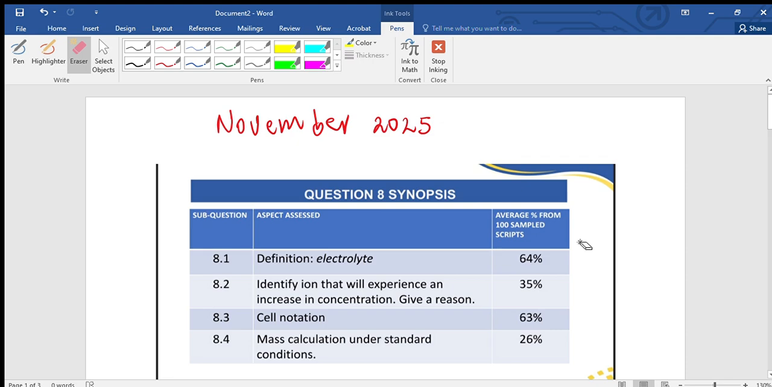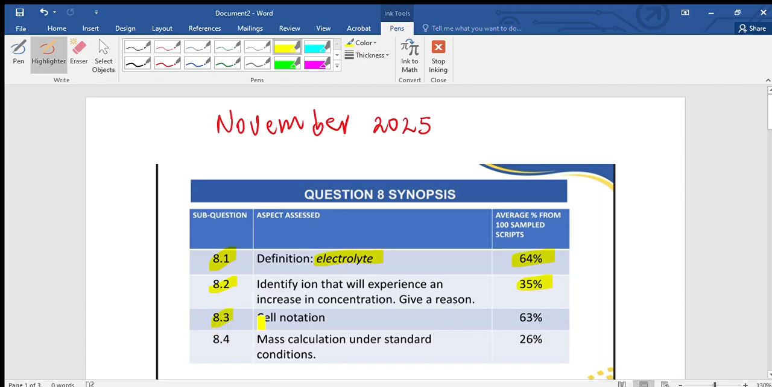Good day, learners. Let's quickly do question number 8 of November 2025. The first question there was the definition of electrolyte. Only 64% managed to get that correct. Then question 8.2, identify ions that will experience an increase in concentration and give a reason. Only 35% managed to get that correct.